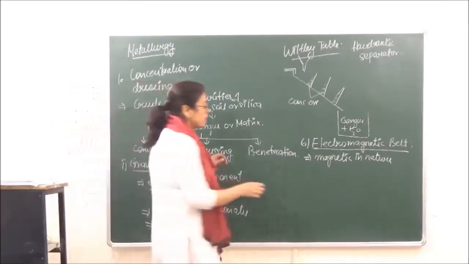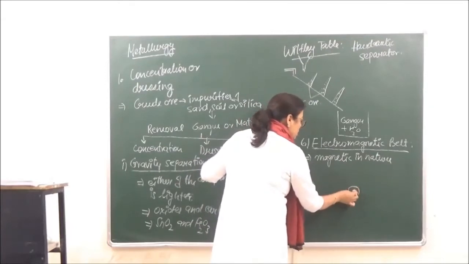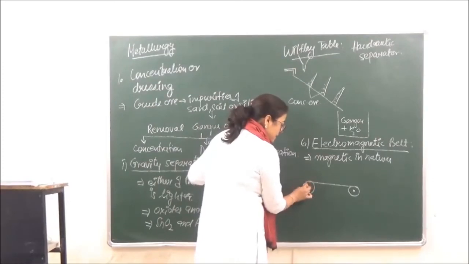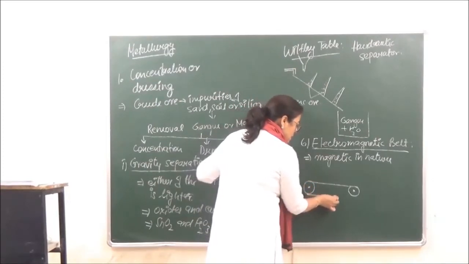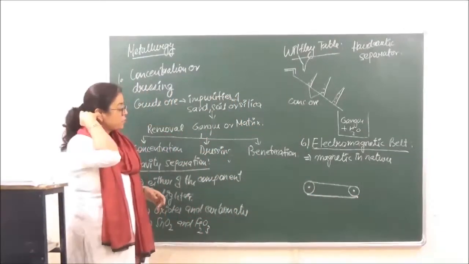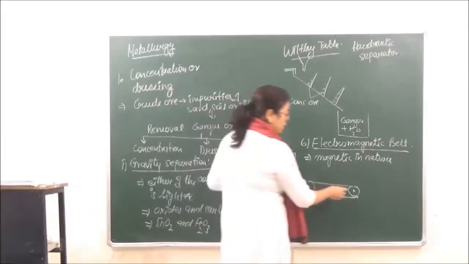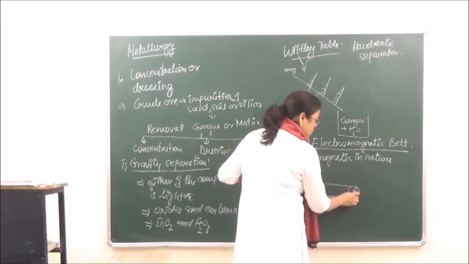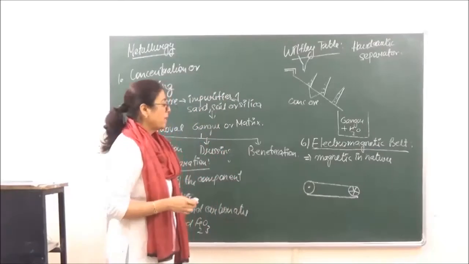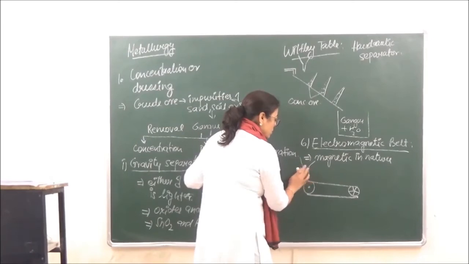So in this case we take a conveyor belt. This conveyor belt is circulated around two pulleys kind of a thing, right? Now one of the pulleys has magnets in the form of a tire.